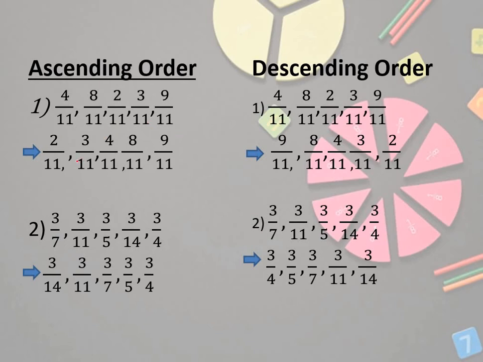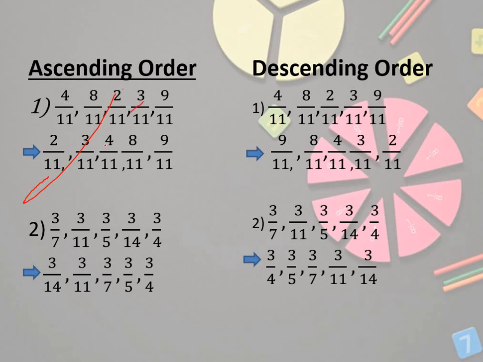Now how can you arrange it in the form of ascending order? Ascending order means small to big. Okay, so when all the denominators are same, your focus should be on the numerator. Check all the numerators. Here it is 2, 3, 4, 8, 9. In the numerator, the number which is small should be in front. This 2 is small, so 2 by 11 is in front.